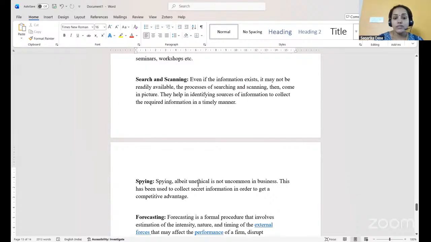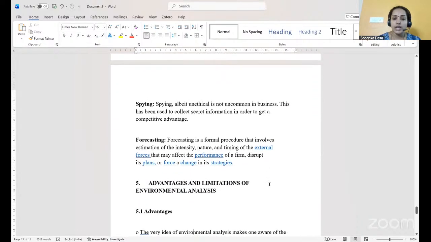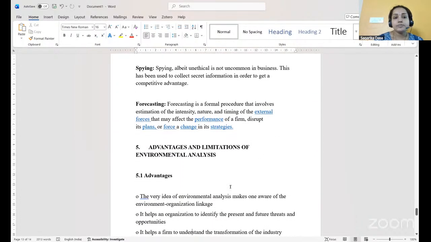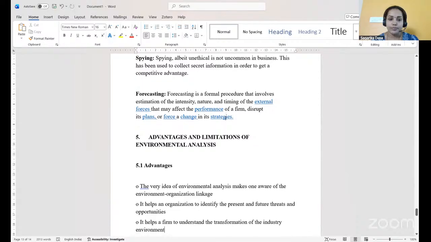Spying, or we can say it is unethical, which is not common in the business. To get the information, these people will spy on particular factors or on particular competitors. This is not usually done by the business because it is unethical in nature. Then forecasting, that is estimating based on the present and past data, we try to estimate the future data, hence that falls under forecasting.